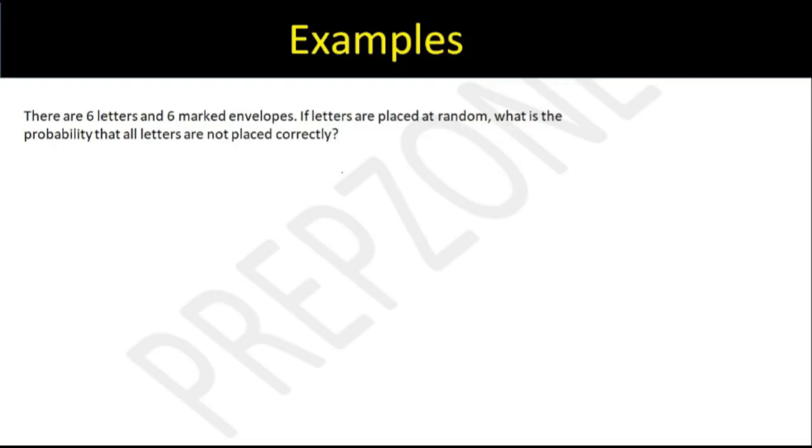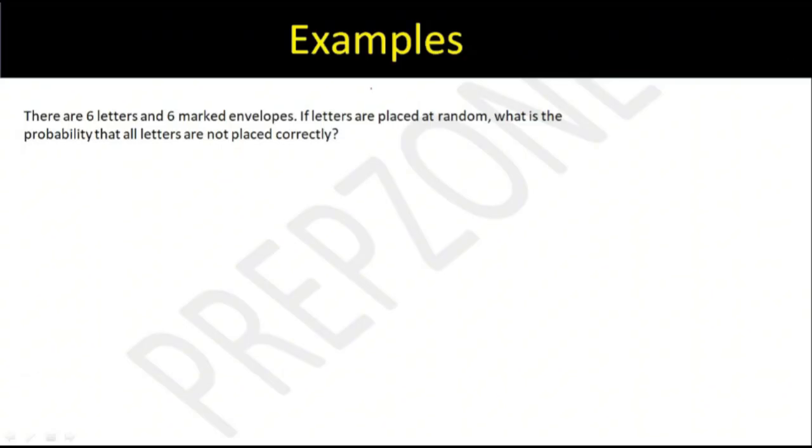6 letters, 6 marked envelopes. If letters are placed at random, what is the probability that all the letters are not placed correctly? Simple question again. 5-second question. It's simple, right? 719 upon 720 is the answer.